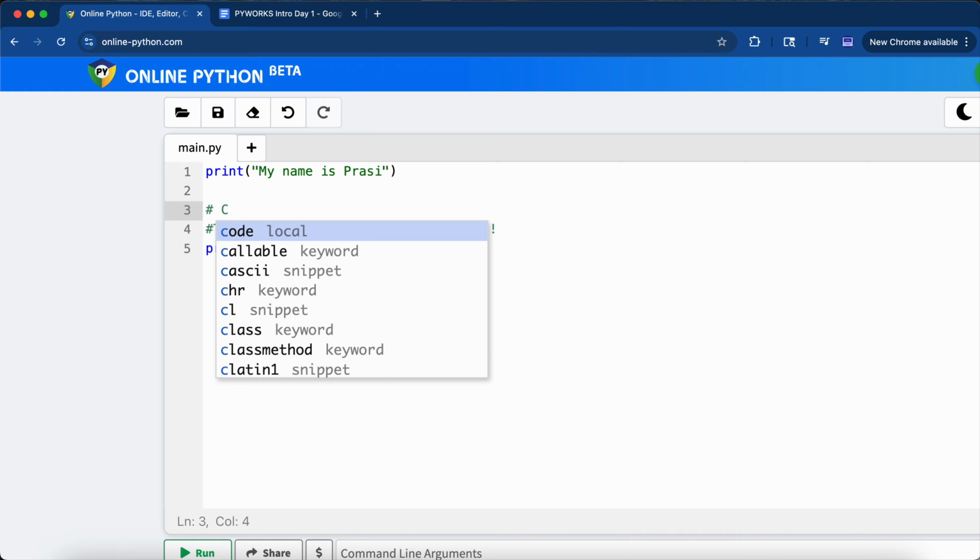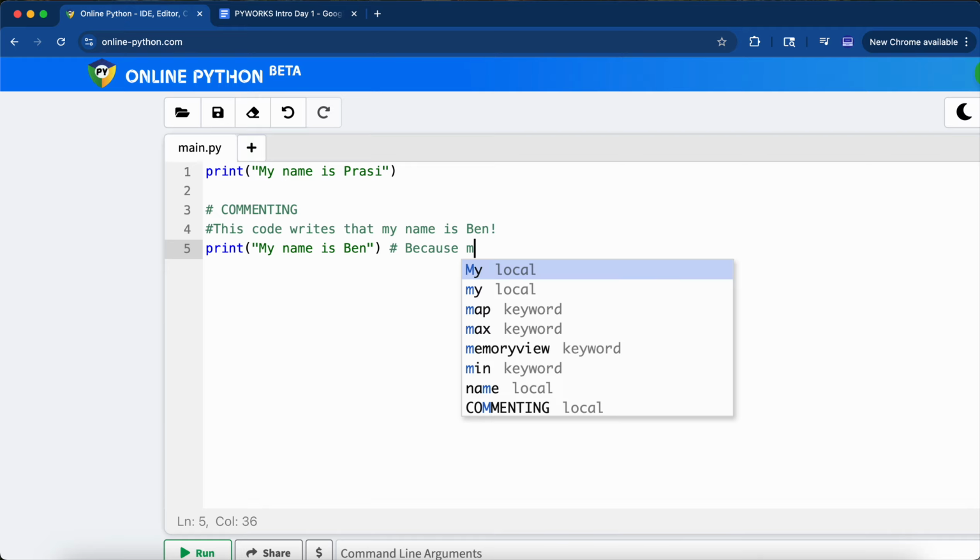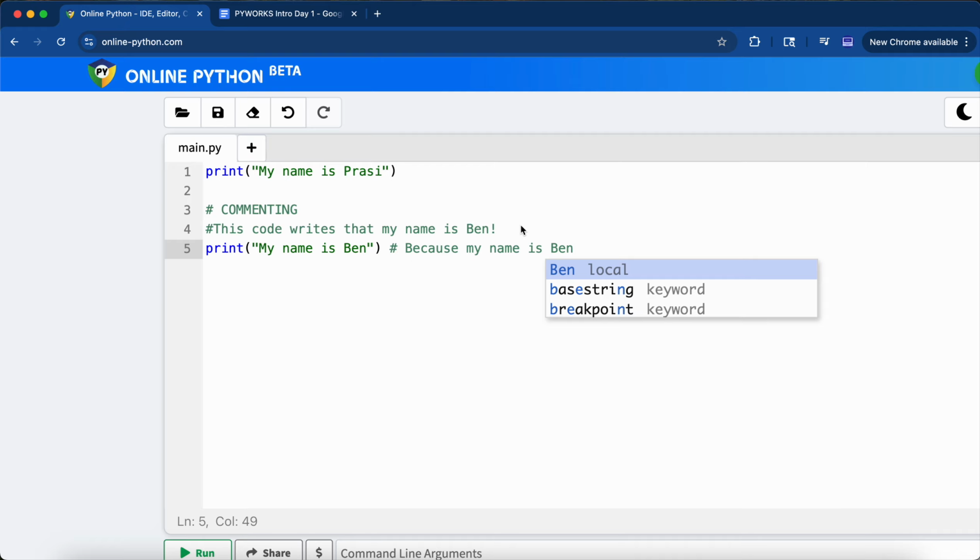Now, we can even use it to make titles for sections for this camp. One more cool feature of comments is that you can actually add them after a set of instructions. So if you have this print statement, but you decide you want to know exactly what you were thinking, you could also say, because my name is Ben, right next to your command or your print statement.